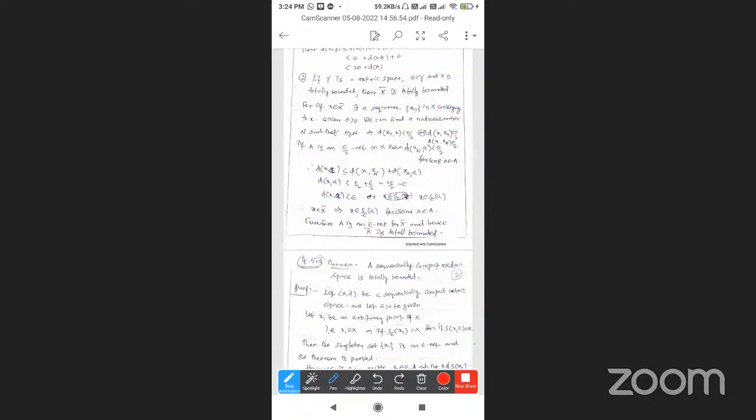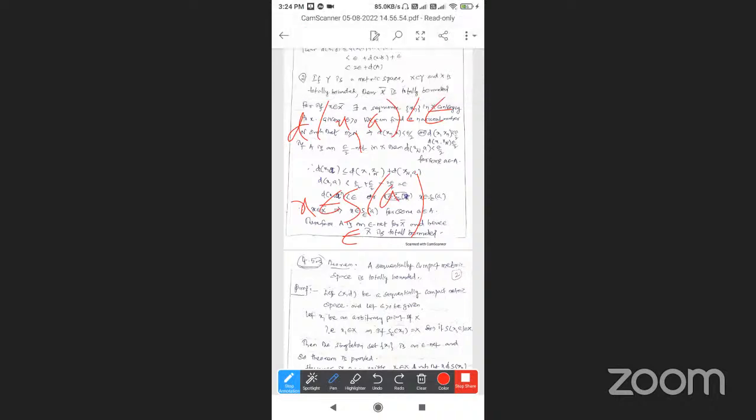This is clearly d of x comma a is less than or equal to d of x comma xn plus d of xn comma a. What is that? d of x comma xn is less than epsilon by 2, plus epsilon by 2 is epsilon. So d of x comma a is less than epsilon, that is, x belongs to the open sphere S epsilon of a for some small a belonging to A. So A is an epsilon net.